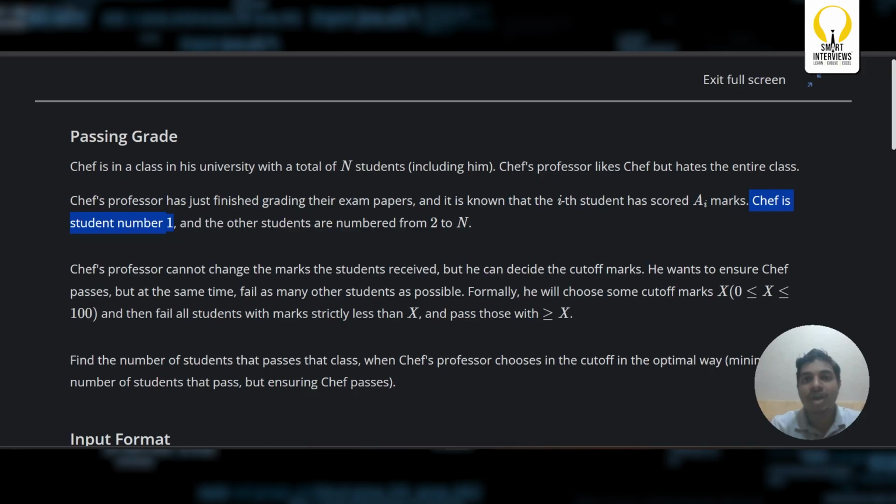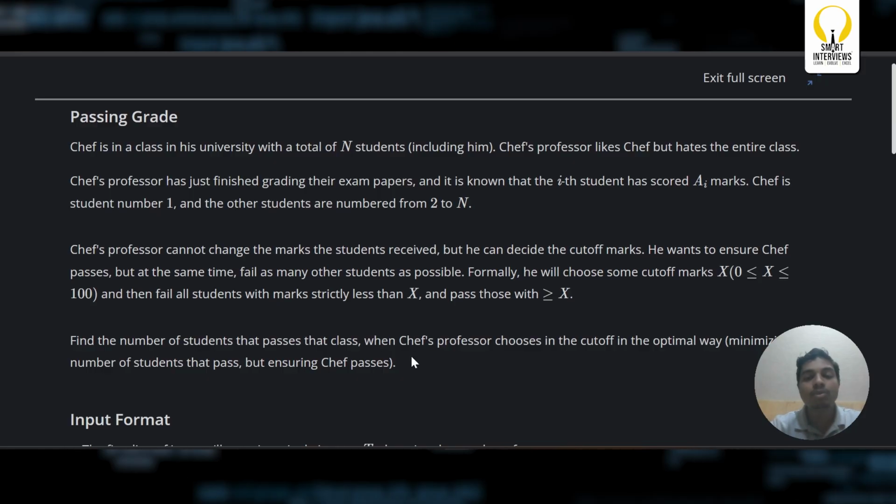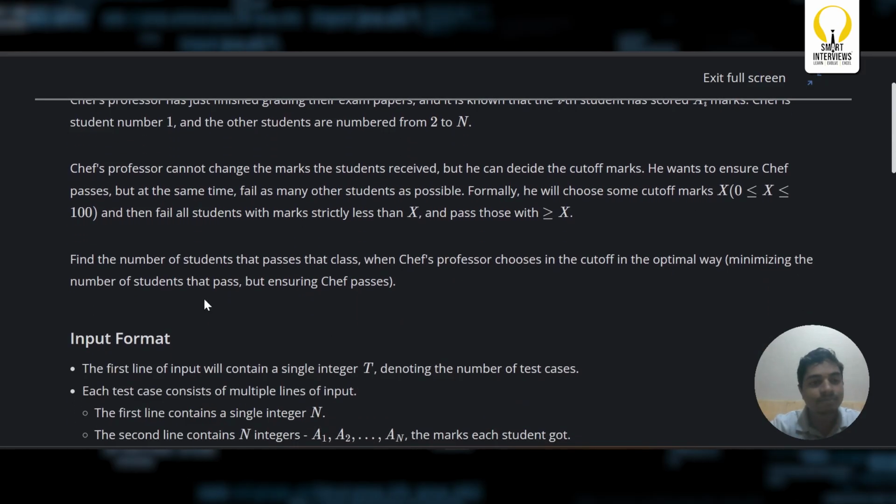In the given array of n students, Chef is present at the first position and the other students are numbered 2 to n. This basically says the array is 1-based indexed. Chef is at the first index, and I need to find how many people will pass this test given by the professor. Find the number of students that pass when the professor chooses the cutoff in the optimal way, minimizing the number of students that pass, ensuring Chef passes.